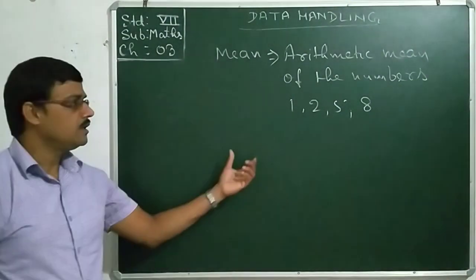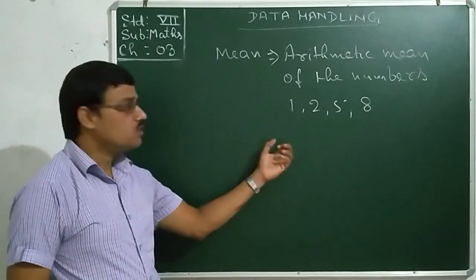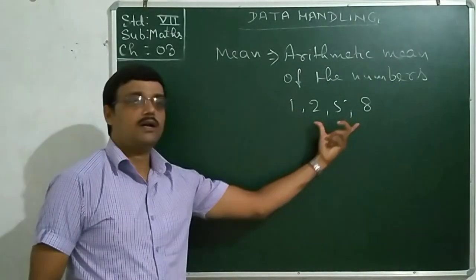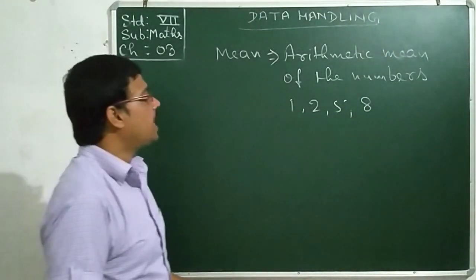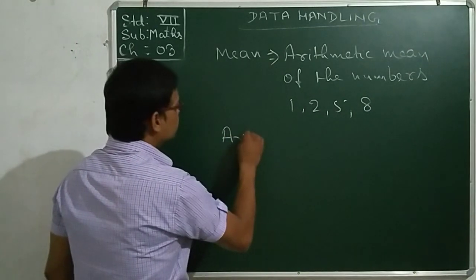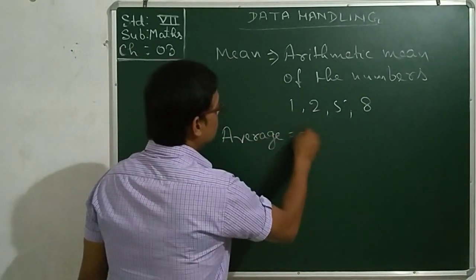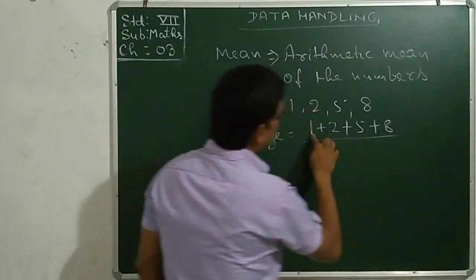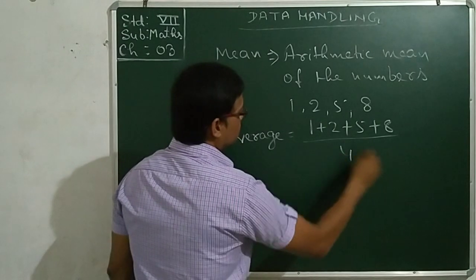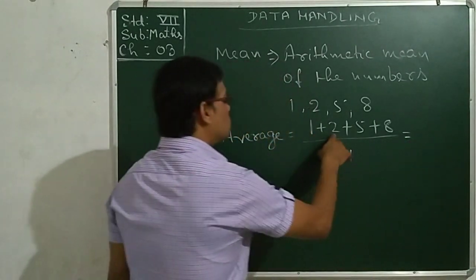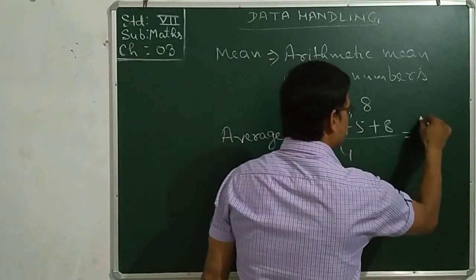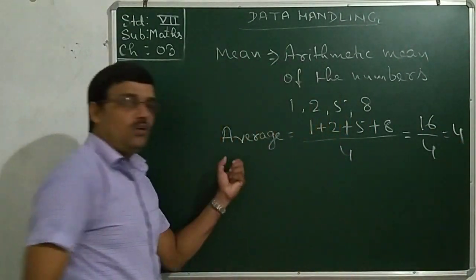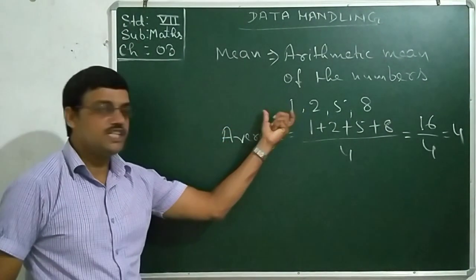So to find the average we need to take the sum of these numbers and divide by the number of numbers. That means average will be 1 plus 2 plus 5 plus 8 by 4, that is 16 by 4, equal to 4. That means 4 is the average of these 4 numbers.